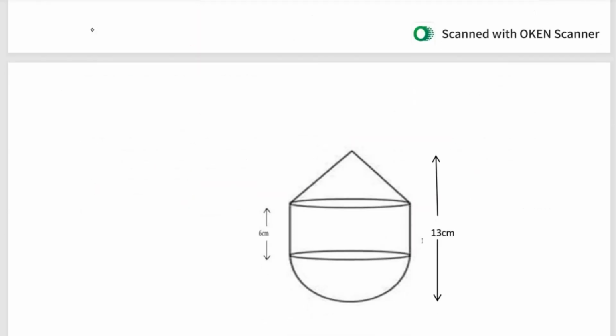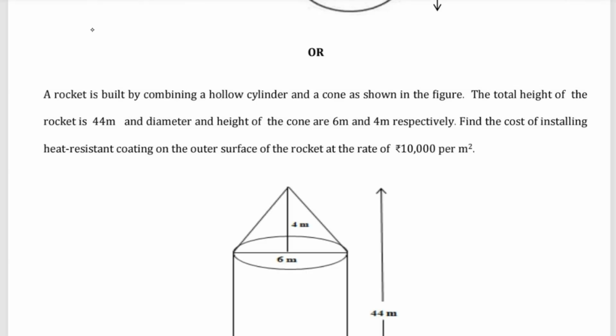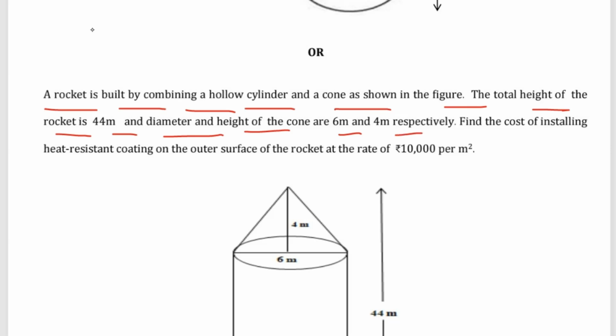Then you have the option, either that, or you can write this. A rocket is built by combining a hollow cylinder and a cone shown in the figure. In total, the height of the rocket is 44 meter, and the diameter and the height of the cone is 6 meter and 4 meter respectively. Find the cost of installing heat resistance coating on the total outer surface of the rocket at the rate of 10,000 per meter square.